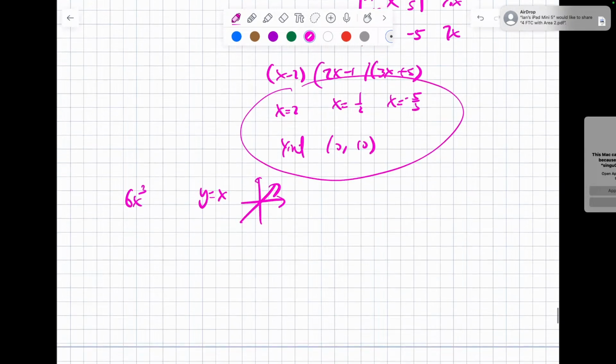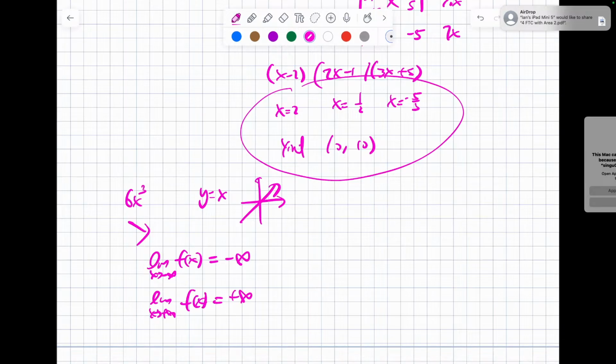Now, if it looks like this, it can ask you for the limit as x approaches negative infinity of f of x. Make sure you write down limit as x approaches negative infinity on your test. You're going to earn a point. That's equal to negative infinity. The limit as x approaches positive infinity is equal to positive infinity.